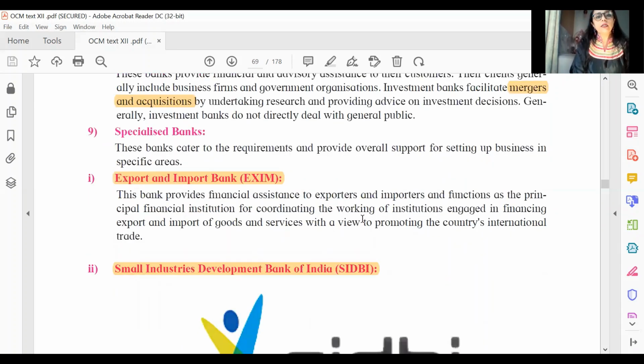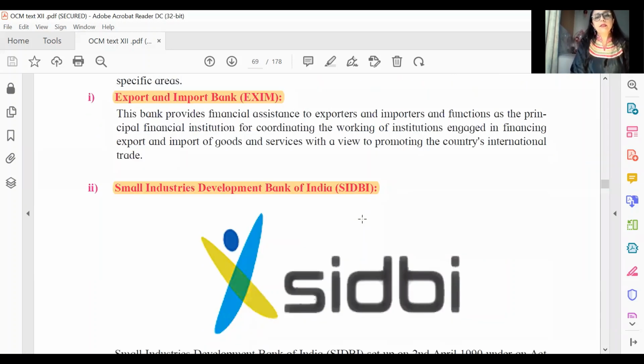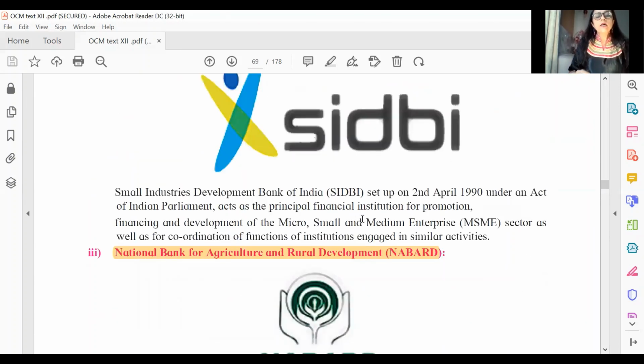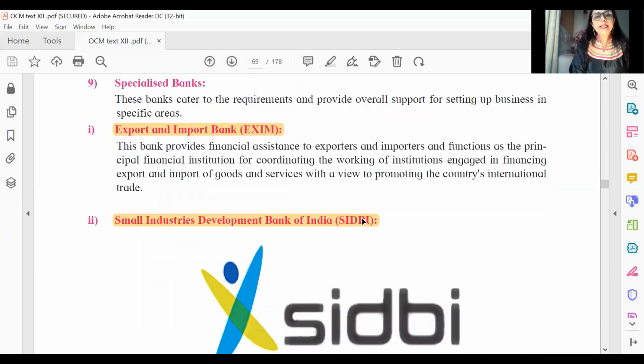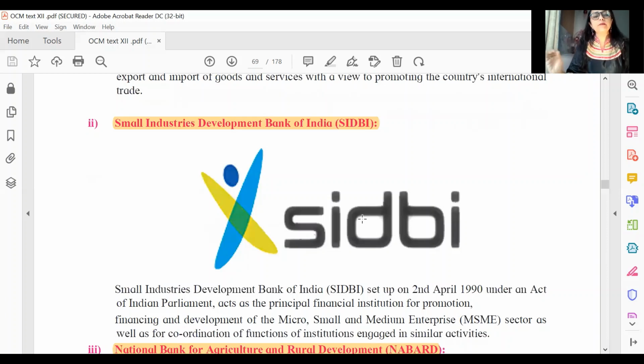Then you have these acronyms, like EXIM and SIDBI. Make sure that you've learned these. Export Import Bank is EXIM. Small Industries Development Bank of India is SIDBI. Very often you'll have, for example, choose the odd one out. So you will have these 3 banks, NABARD, SIDBI, and EXIM Bank, and then you will have, for example, State Bank of India. So out of the 4, the State Bank of India is going to be the odd one out.